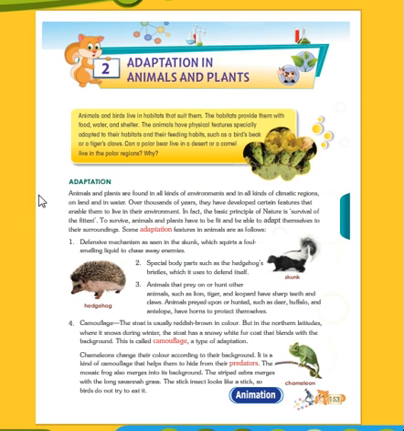Let's see first adaptation. Animals and plants are found in all kinds of environments, right? We are finding the animals and plants in our surroundings and in all kinds of climatic regions, on land and in water also. Over thousands of years, they have developed certain features that enable them to live in their environment.